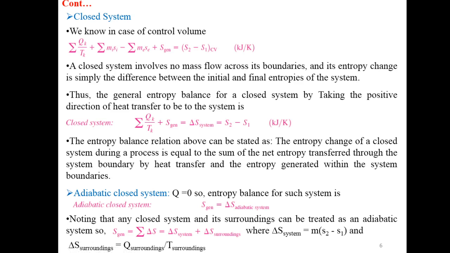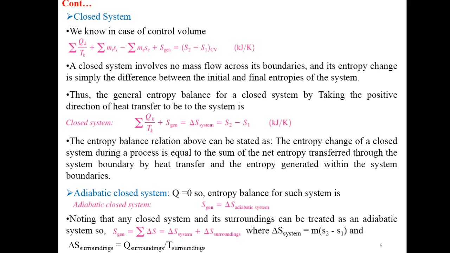Next is closed system. We know in case of control volume, the general equation is entropy possessed by the heat, that is summation of heat interaction divided by temperature, plus entropy possessed by the mass, that is entropy entering the system minus entropy leaving the system, plus entropy generation, equal to change in entropy of the control volume. A closed system involves no mass flow across its boundaries, and its entropy change is simply the difference between the initial and final properties of the system.